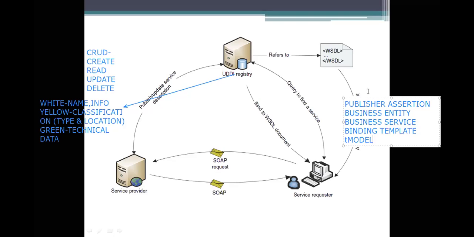It also enables disparate clients to automatically understand how to interact with the web service.